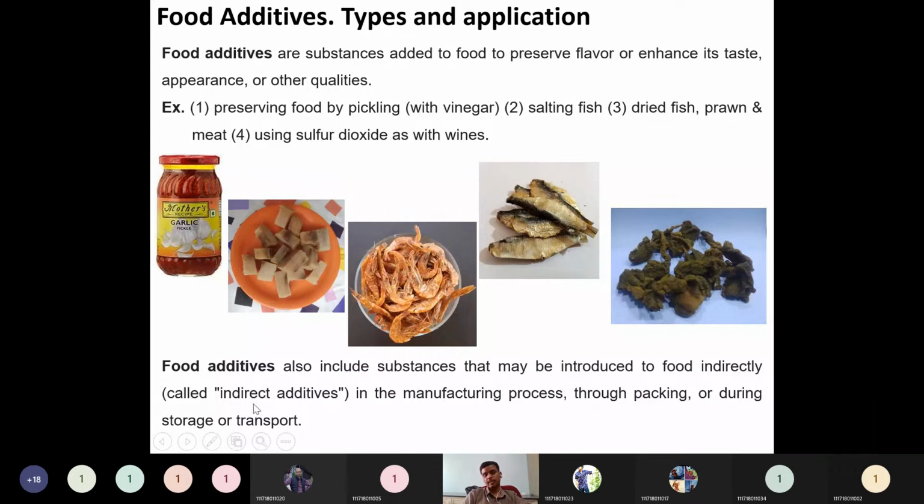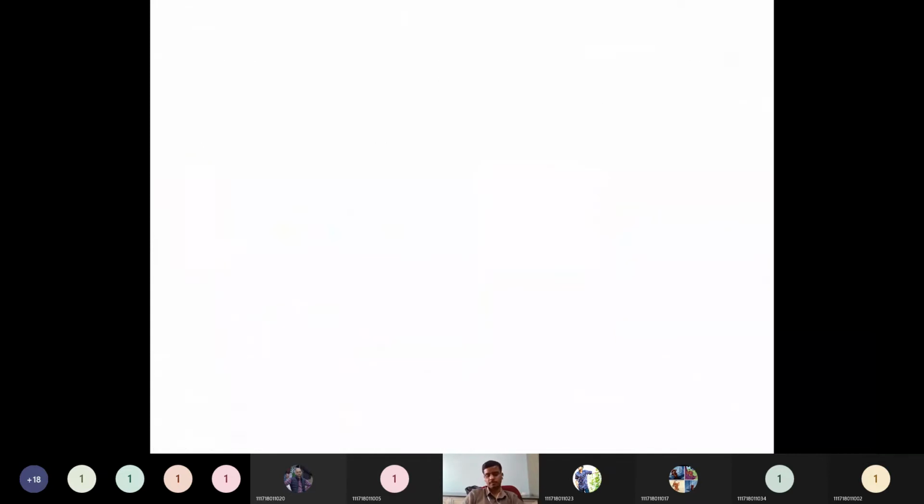Then food additives also include substances that may be introduced to food indirectly. These are called indirect food additives. When you introduce additives during processing, they are called direct food additives. When you introduce them during packaging, manufacturing, transportation, or storage, they are called indirect additives. So there are many additives; we'll discuss this.